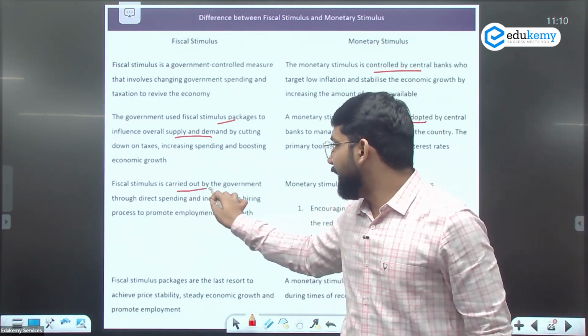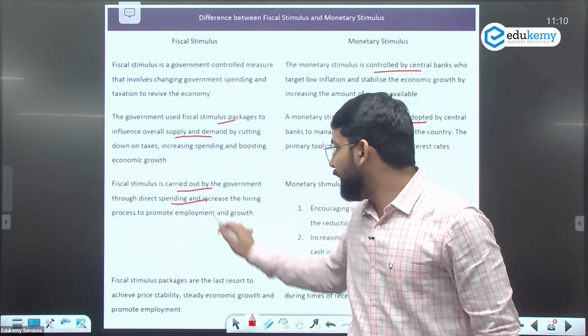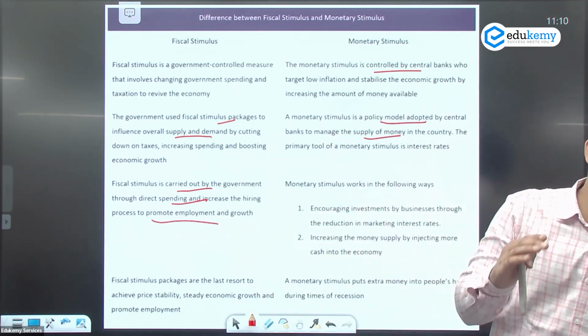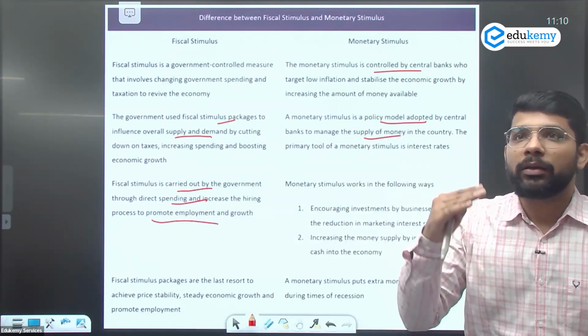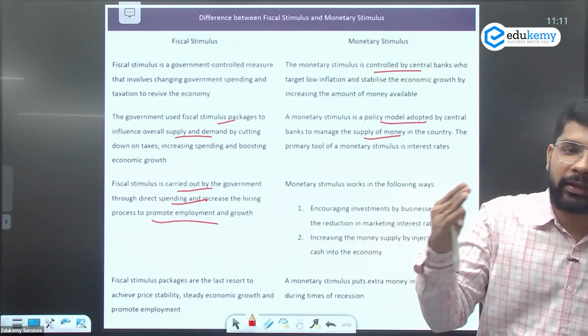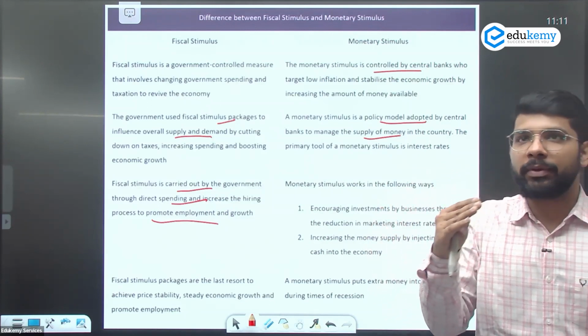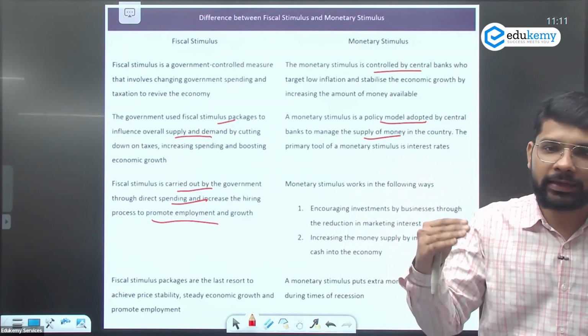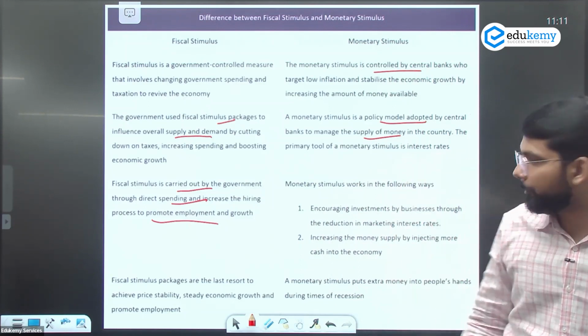Fiscal stimulus is carried out by the government through direct spending, increasing the hiring process and promoting employment and growth. If the government is spending money on the infrastructure sector, on the manufacturing sector, on the MSME, it will increase the employment level in the country.